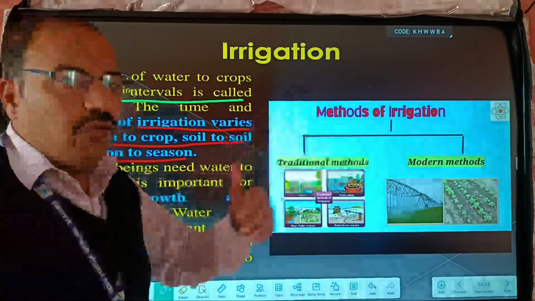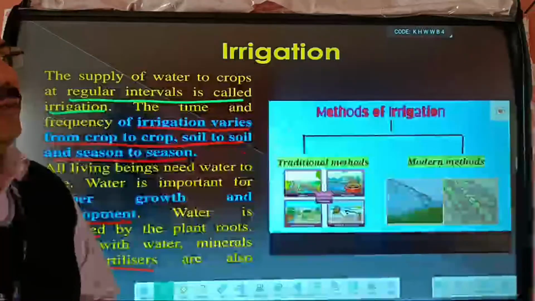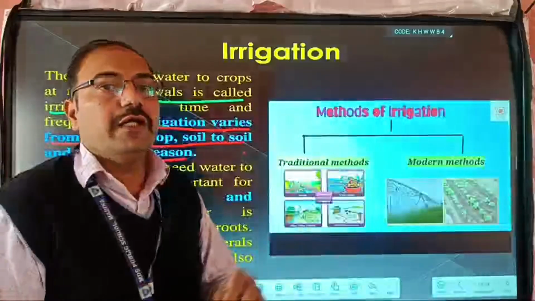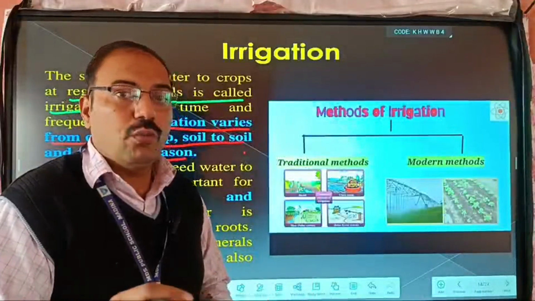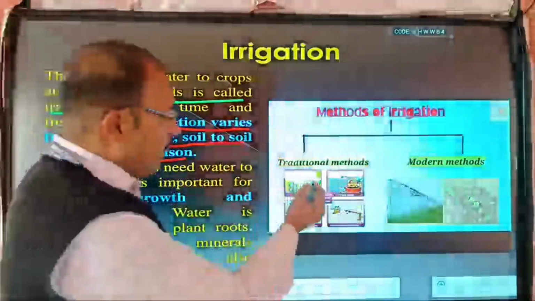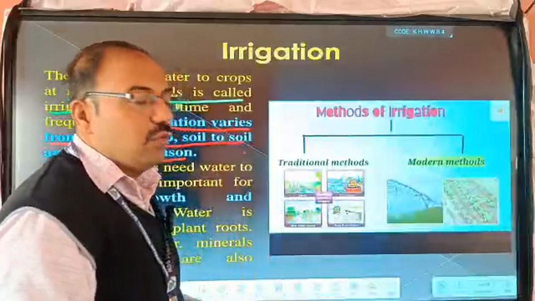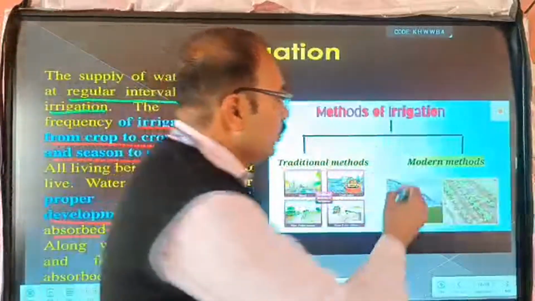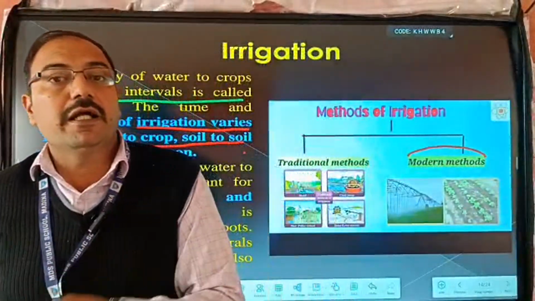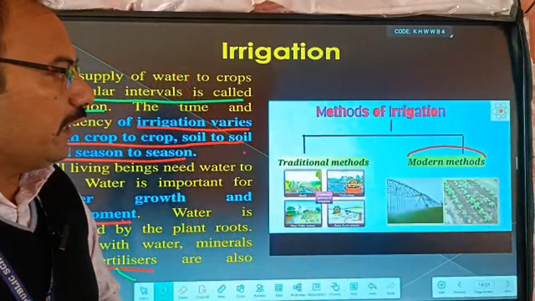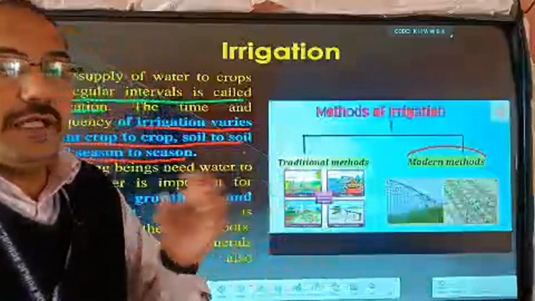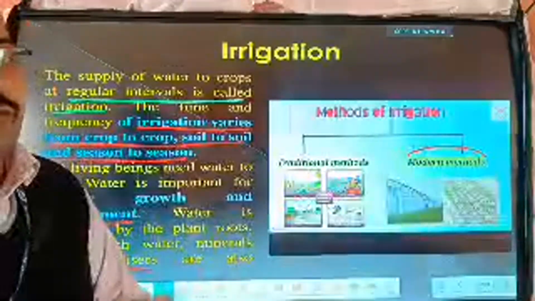In old times we mainly depended upon the rain, but some other sources were also used, like rivers, and we also drew water from wells. That is the old or traditional method. But today we use modern techniques. Modern techniques contain the drip irrigation system and the sprinkler system. They are useful for production of vegetables and fruits, and they avoid the loss of water.